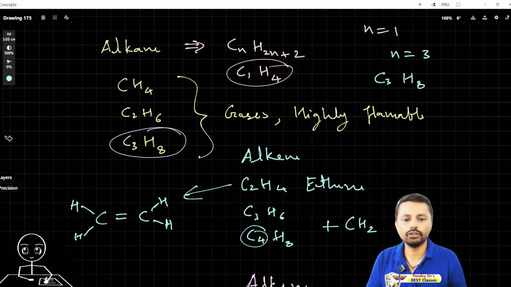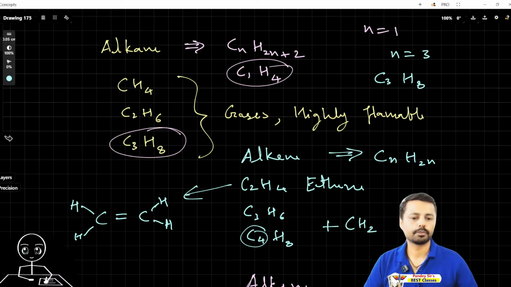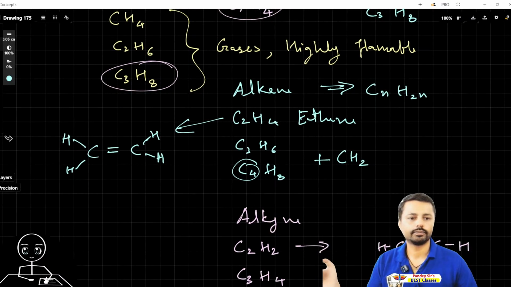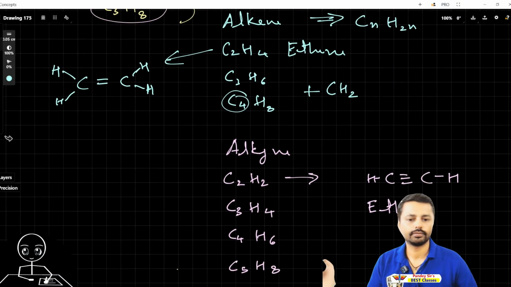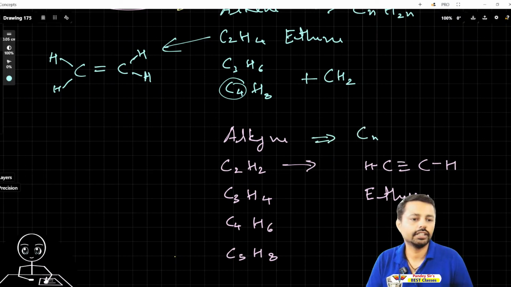For alkene also there is a formula, and that is CnH2n. That's it. Plus 2 is not required, just H2n. If you still have doubts, you can ask me. And the alkyne general formula is CnH2n minus 2.